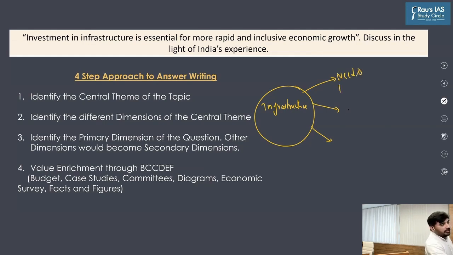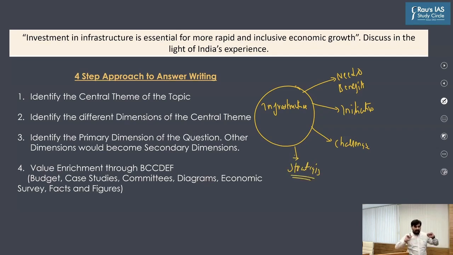Second dimension could be with respect to various initiatives taken by the government for creation of infrastructure, right? Third dimension could be with respect to challenges, right? Fourth dimension could be with respect to strategies in order to optimally leverage the infrastructure sector, right? So there are different dimensions, right? Now, read the question carefully here. It says investment in infrastructure is essential for rapid and inclusive economic growth.